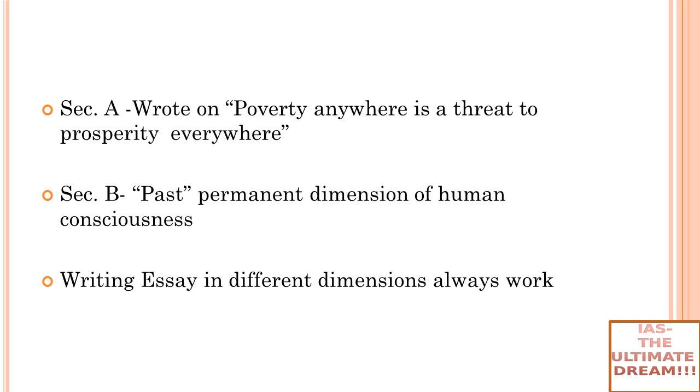Environmental dimension, you can talk about like this. But again, you will say that there are certain issues in the past becoming a permanent dimension of human consciousness. We should also look at the present and future. And why is there a problem? Because from the past only we got the issues of untouchability, we got the issues of unsustainable growth. How unsustainable growth? Because capitalism, they talk about ruthless exploitation of resources, right? They talk about free trade and all those things. So that has led to the development of a scenario of unsustainable growth. So always we should look at past as well as future if you want to maintain sustainable growth.